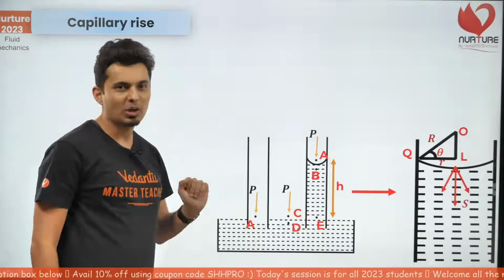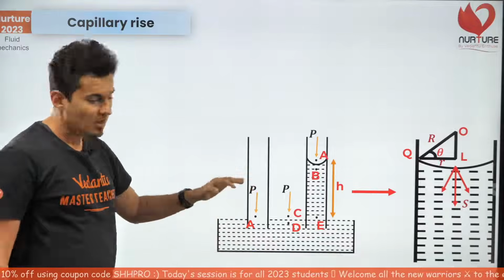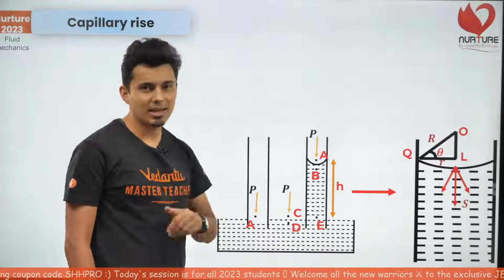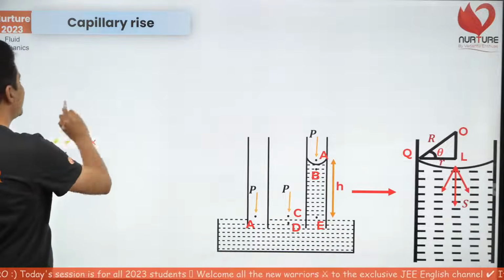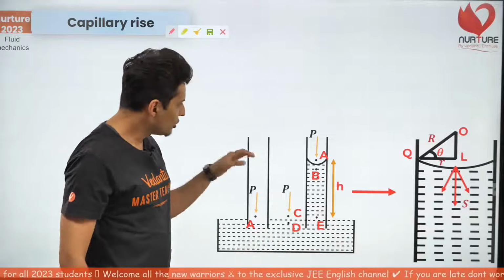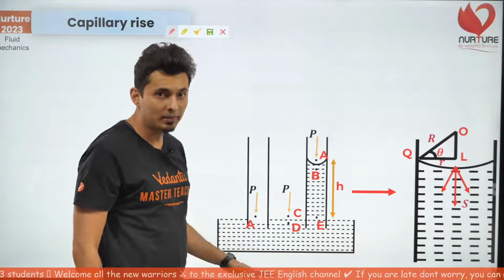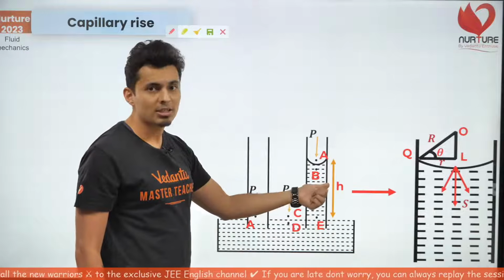Okay, let's talk about capillary rise. Let's do this, my warriors. Why does liquid rise in a capillary tube? Beautiful scenario. Let's look at all these points out here. This is a capillary. You insert it in a liquid. You see suddenly the liquid jumps up till a certain height h.